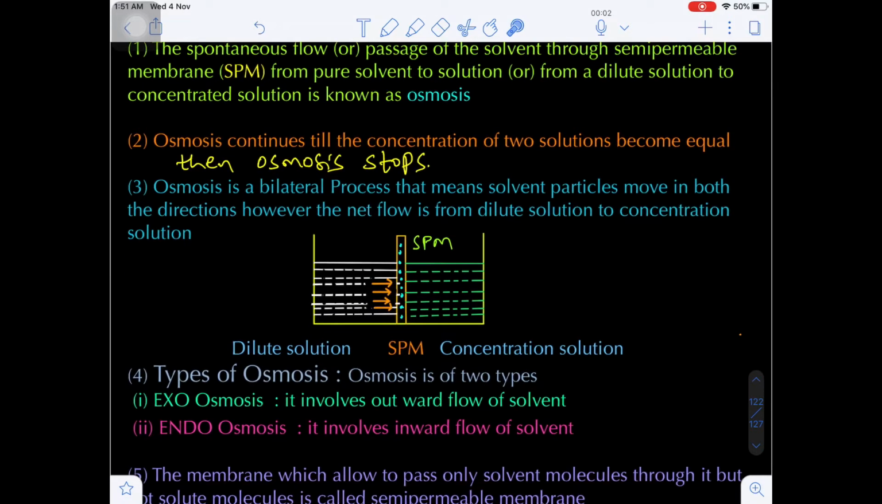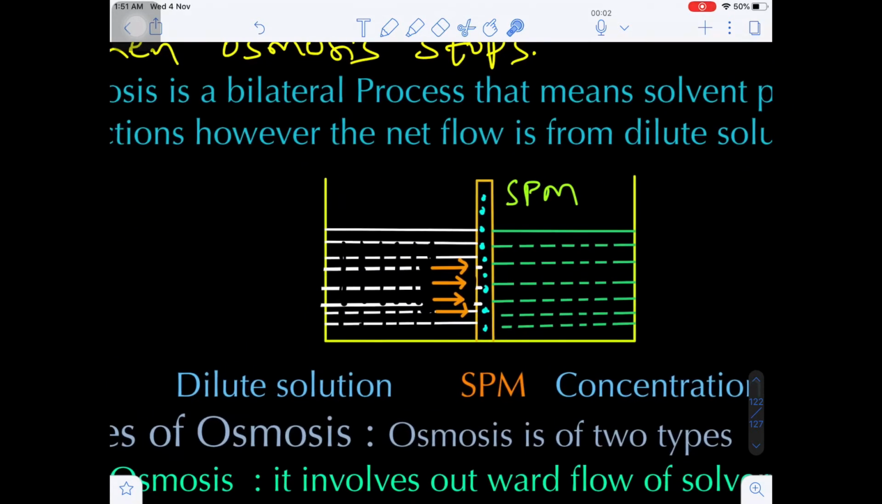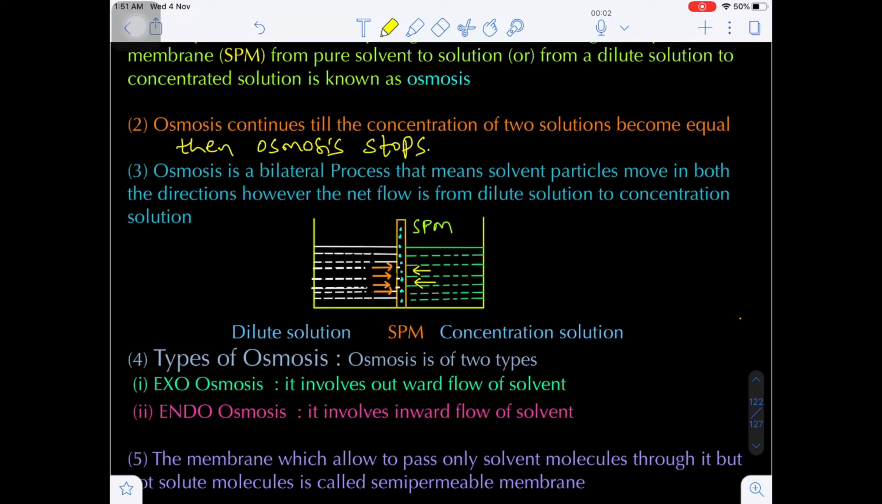Let's suppose we are taking one example. We are taking a dilute solution and a concentrated solution, and these two solutions are separated by a semi-permeable membrane. What is the SPM? That is called semi-permeable membrane. Now if you see in this diagram, from the dilute solution to the concentrated solution, the solvent will flow. Similarly, from the concentrated solution to the dilute solution also solvent molecules will flow. That's why it is called a bilateral process. But the net flow is always from a dilute solution to a concentrated solution.